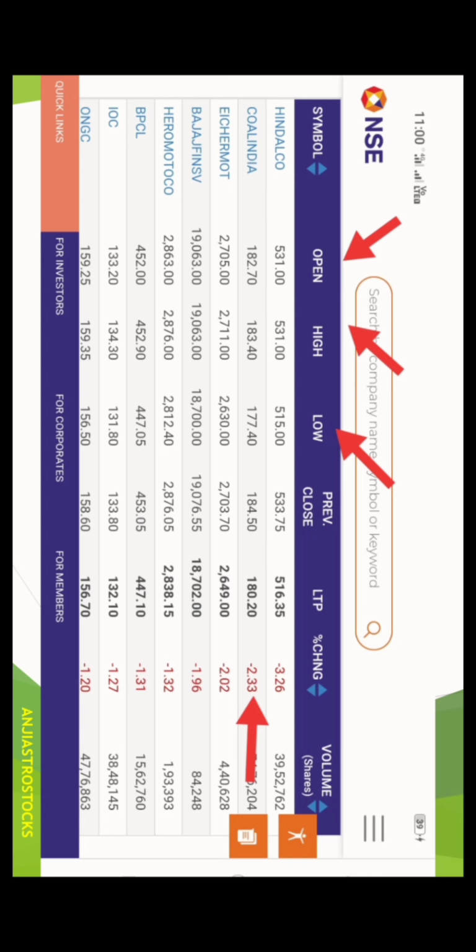So like this you have to select, and if Coal India opened at something and has taken a 2.33% change, that means it definitely ends with loss only.